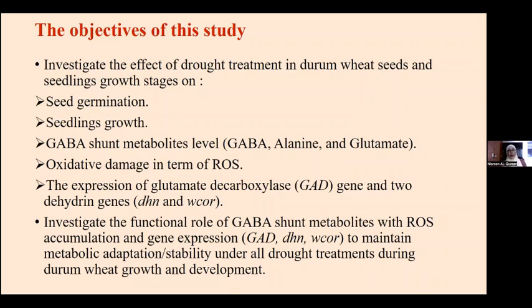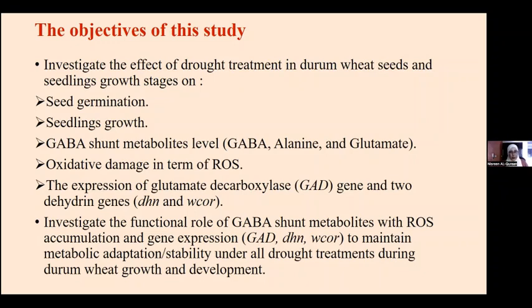And then we extracted total RNA from seeds, from 8 days post-germination, and also from the seedlings, and detected the expression of GAD, the glutamate decarboxylase, and the dehydrin genes. Of course, the main important point of why we looked at these parameters is to investigate the functional role of GABA shunt metabolites, also related to reactive oxygen species scavenging, and connecting it with the expression of glutamate decarboxylase and dehydrin.